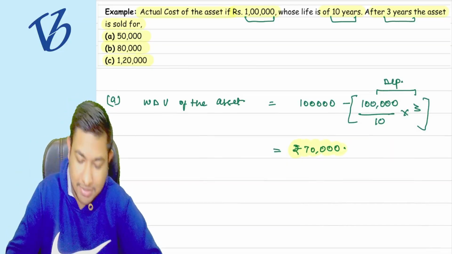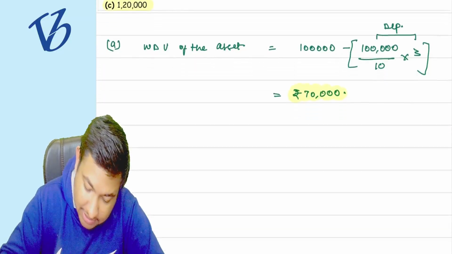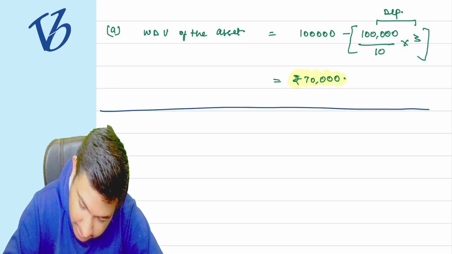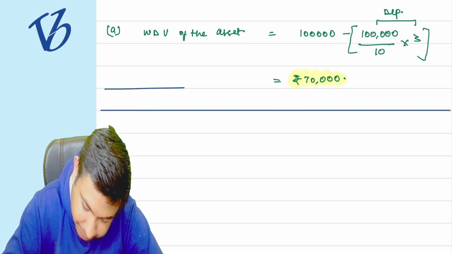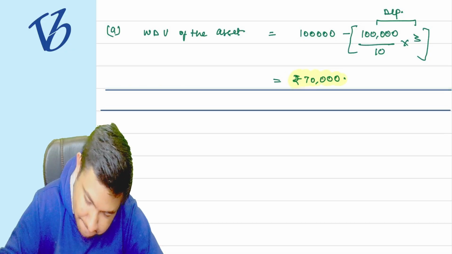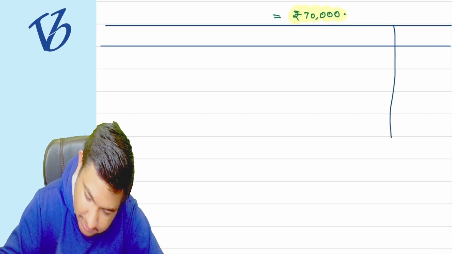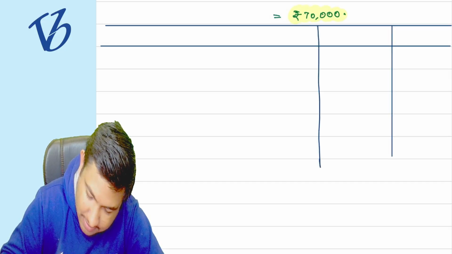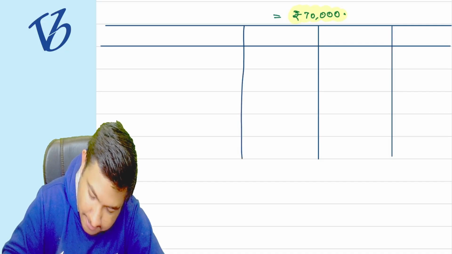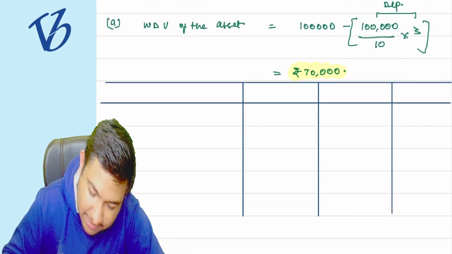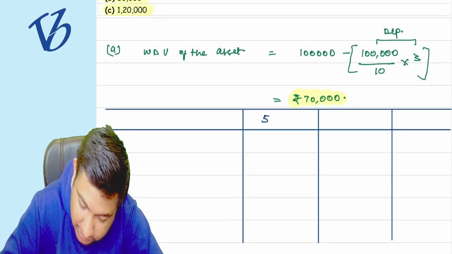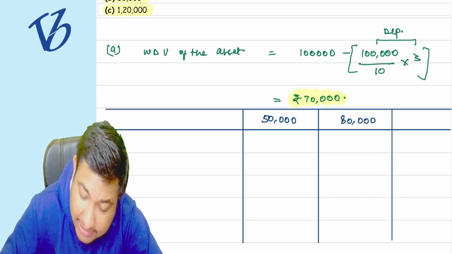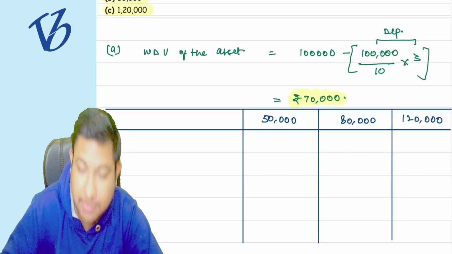Now there is a catch. There are three examples. First example, the asset is sold for 50,000 rupees. Second example, it is sold for 80,000 rupees. Third example, it is sold for 1,20,000. Understood?